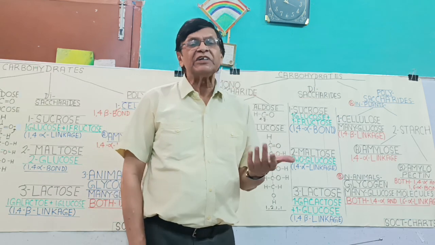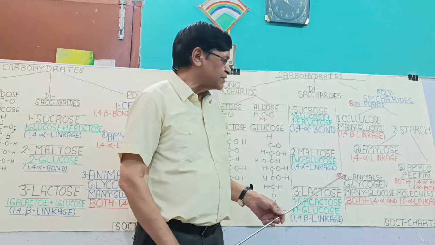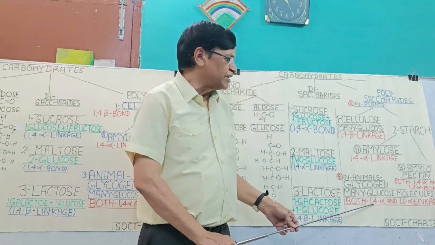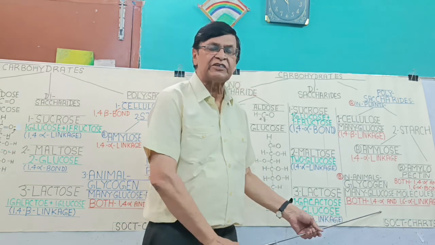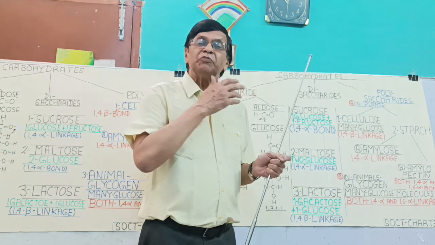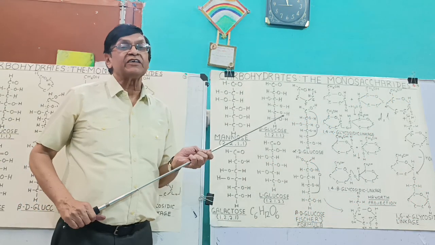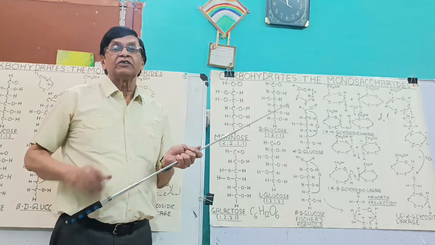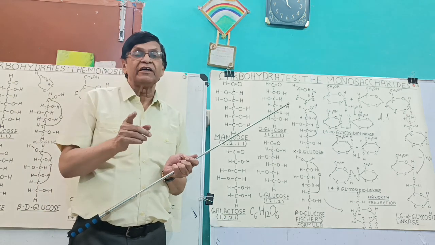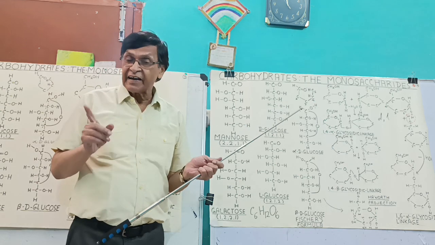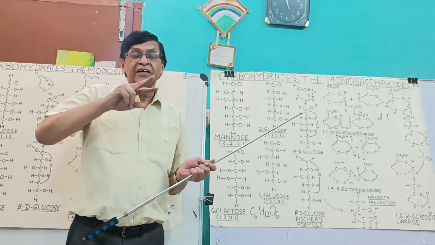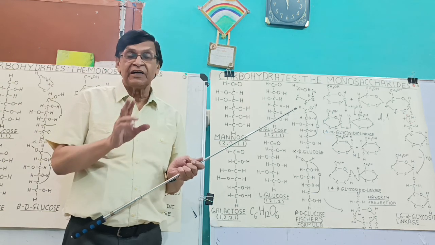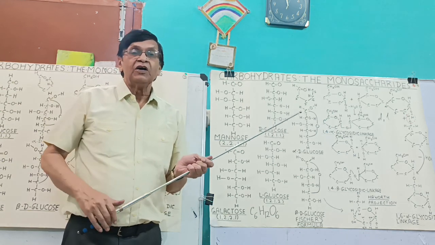In case of animals, the storage form of carbohydrate is glycogen. It is similar to amylopectin. Here also there is 1,4-alpha bond, 1,6-alpha linkage, but there is much more branching. One very important aspect of glucose is that the 4 valency bonds of carbon are tetrahedrally arranged, and you know that the angle between two bonds is 109 degree, right? Not 90 degree. So what happens?